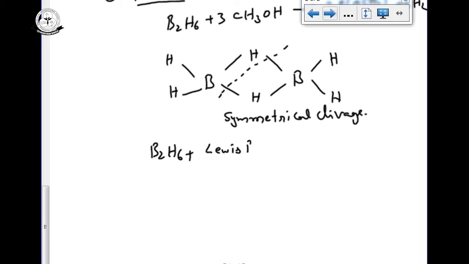which I am taking as L. These are electron deficient compounds. Electron deficient compounds are Lewis acids. Electron rich compounds are Lewis bases. So on reaction like this, by the symmetrical breaking, we can get the compound BH3 dot L. Why? Because of electron deficient and electron rich, we can get compounds like this.